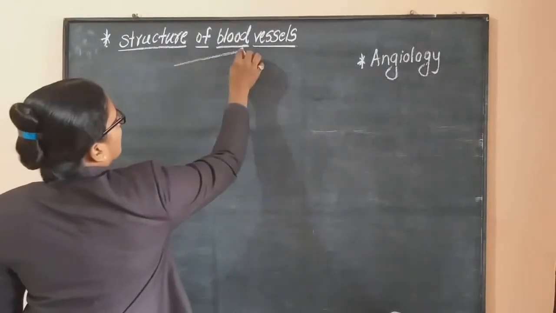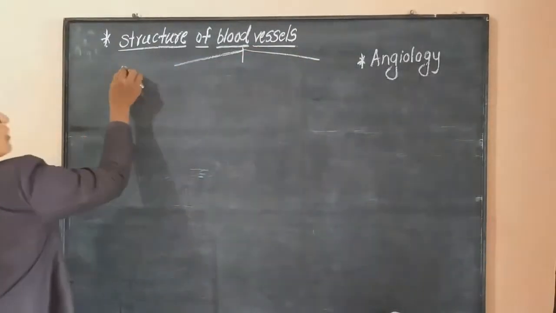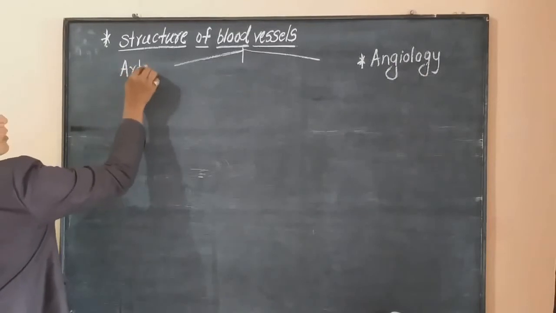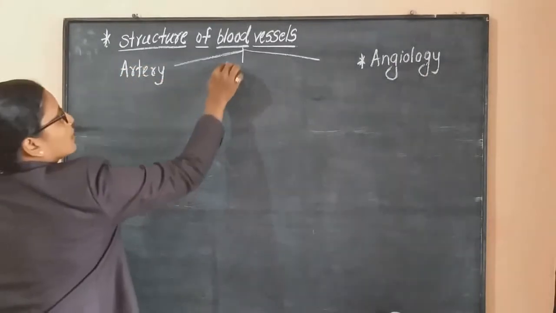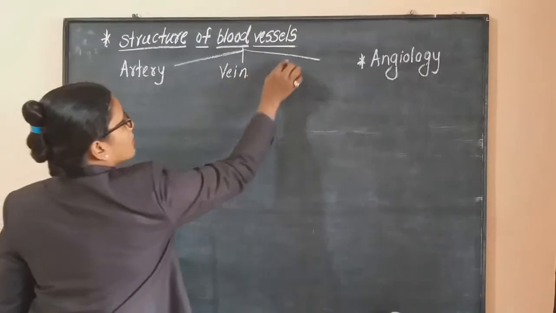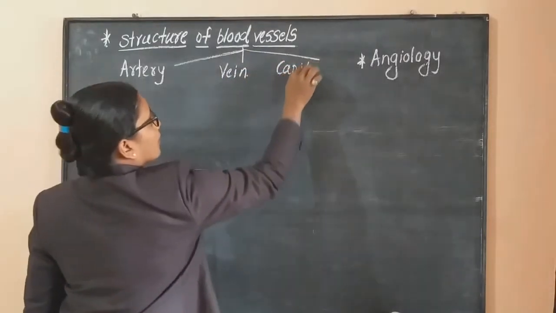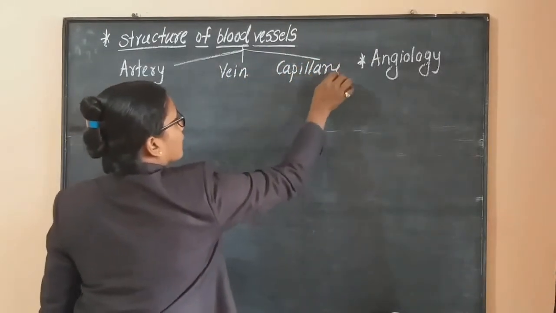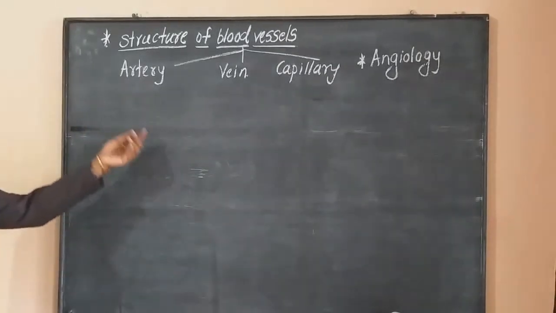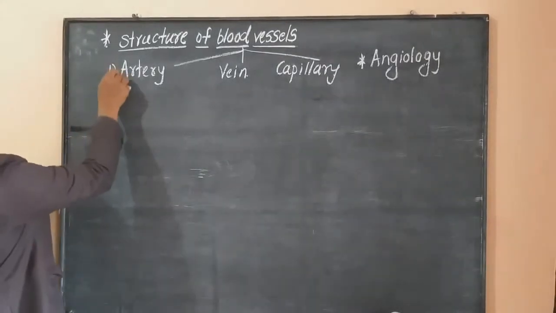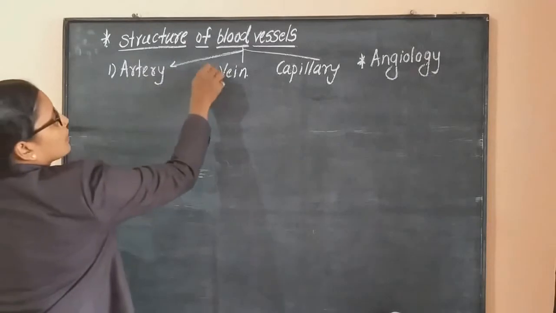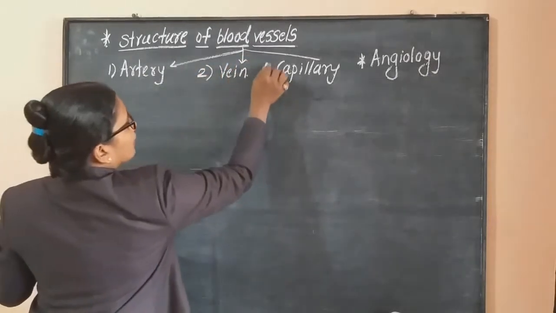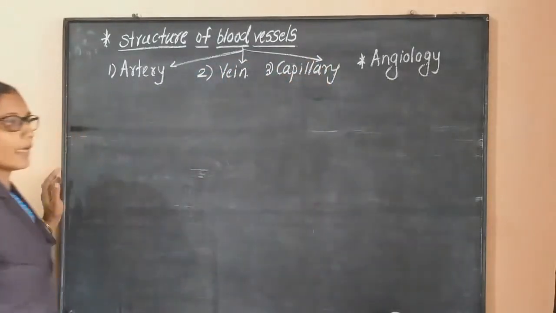The first type is artery, the second is veins, and the third is the capillary. Okay, these three are the blood vessels.